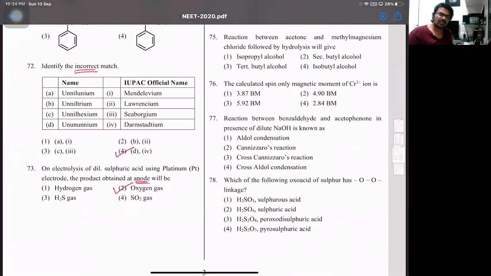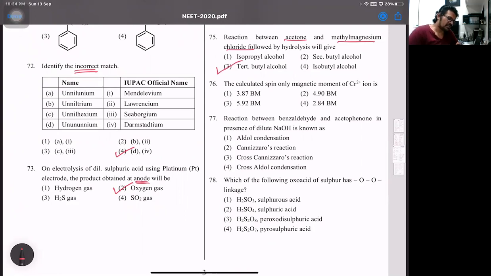All right. Reaction between acetone and methyl magnesium bromide. Now acetone is a ketone. Acetone is made up of 3 carbon atoms. Methyl magnesium bromide adds 1. 3 plus 1 is 4. Tertiary alcohol with 4 carbons, only 1: tertiary butyl alcohol. So 75 is 3.